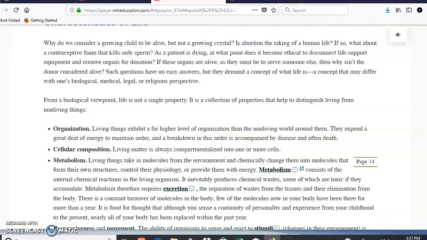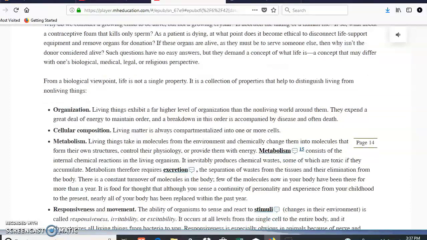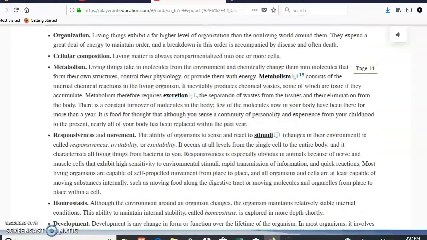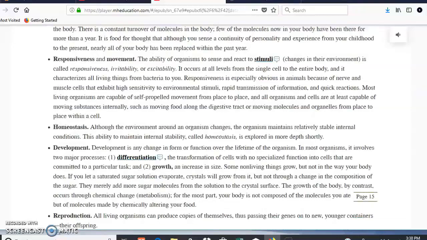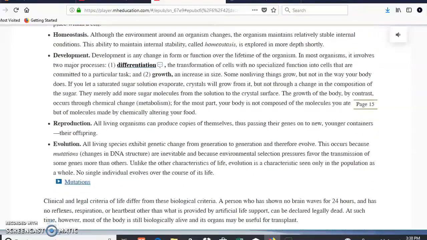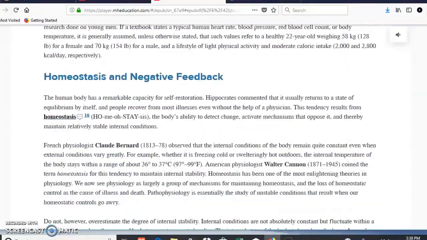alive. Right? In order for us to be alive, we need to have certain characteristics, such as, for example, organization, metabolism, responsiveness, movement, homeostasis. Homeostasis is maintaining balance of all the characteristics that we have inside our body. So how do we maintain balance? Well, we're going to maintain balance, homeostasis, using negative and positive feedback.